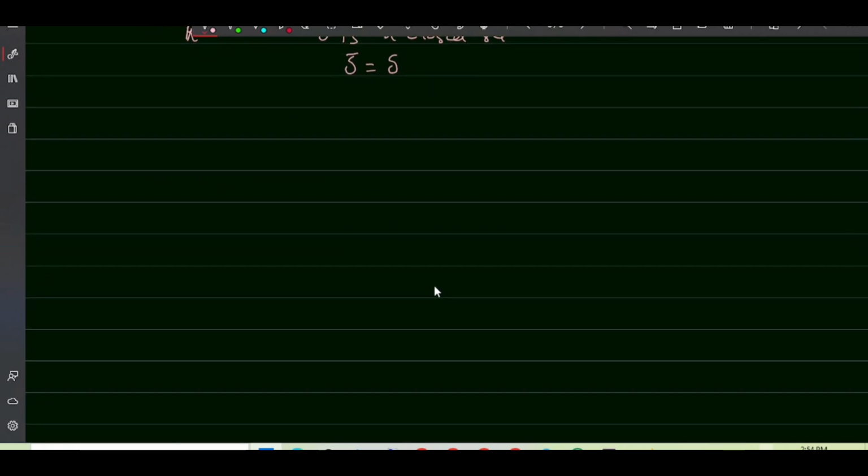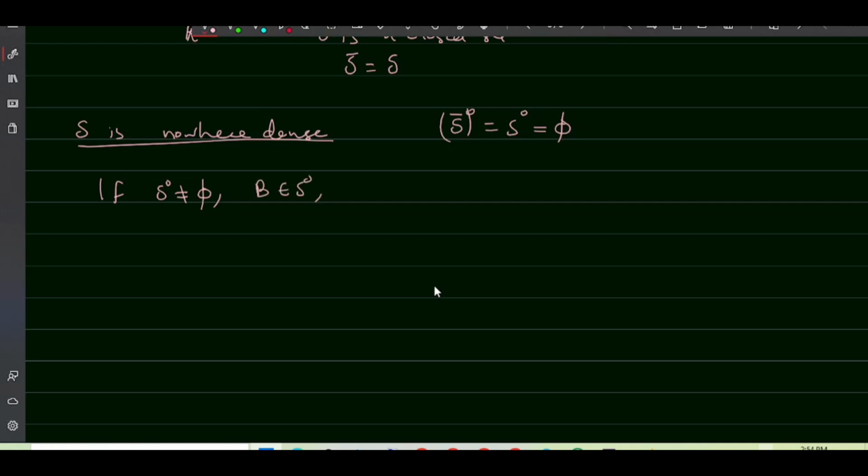Now we are going to prove that S is nowhere dense. To prove this, we need to prove S closure interior, which means S interior, is empty. If S interior is non-empty, then there exists an element B in S interior. So trace of B equal to 0 since B is in S. Then I am considering a sequence of matrices defined by B plus 1/K times the identity matrix, where K belongs to the natural numbers.